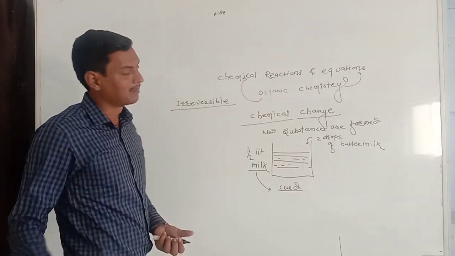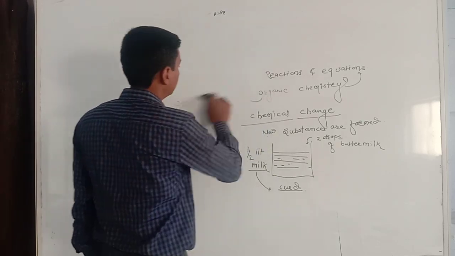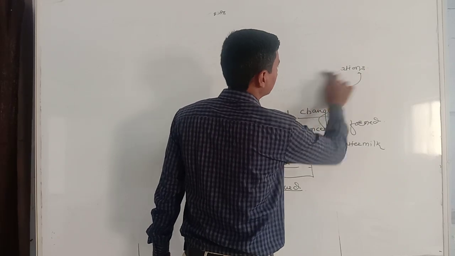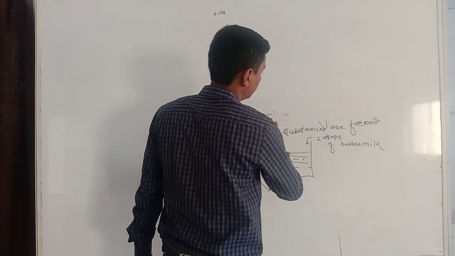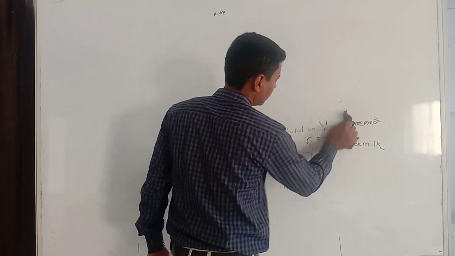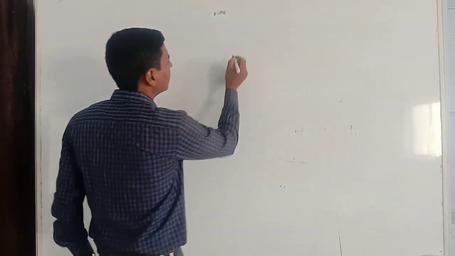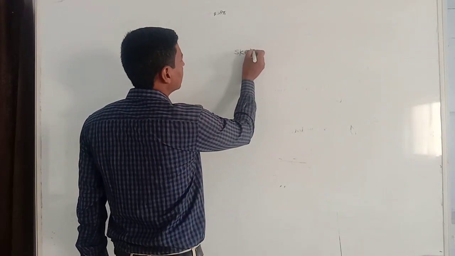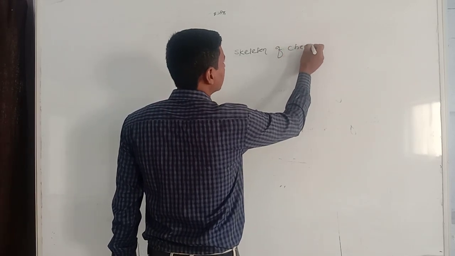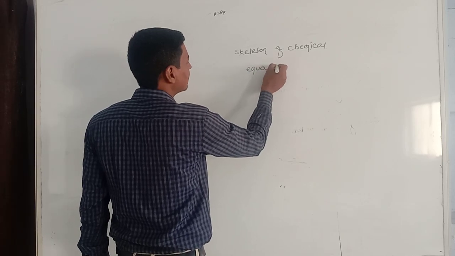Now we will learn a skeleton of a chemical equation.